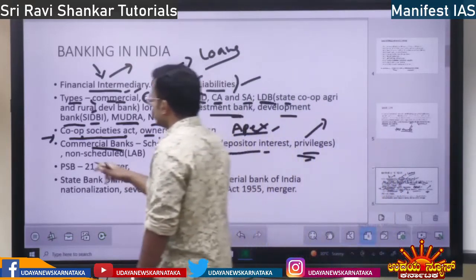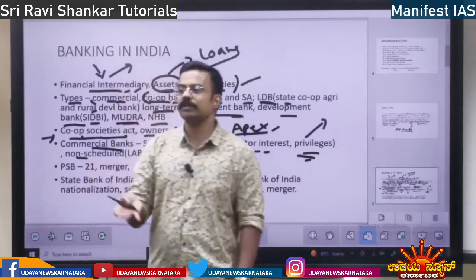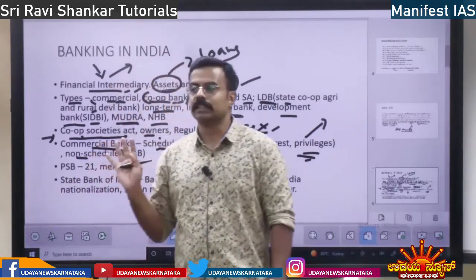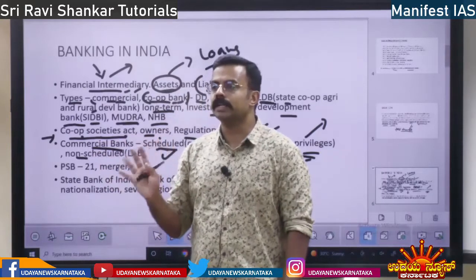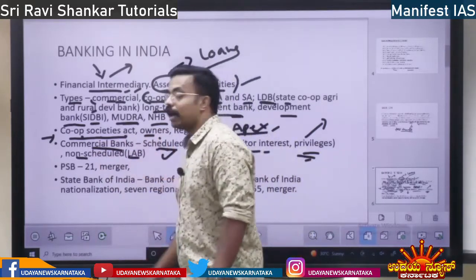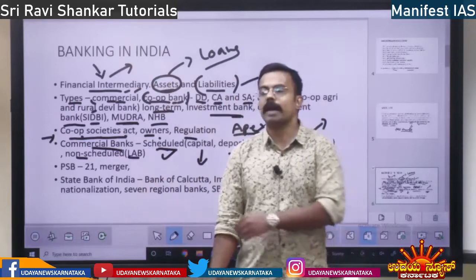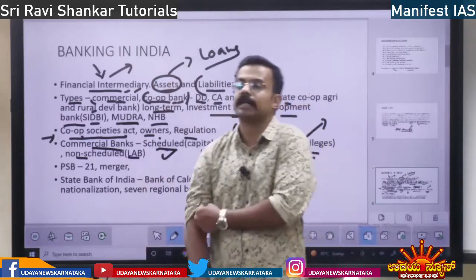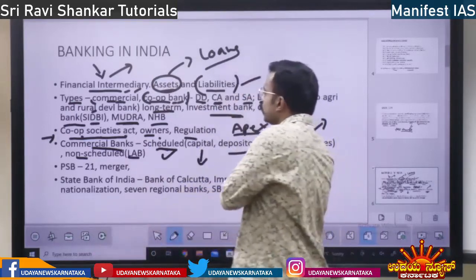Then coming to non-scheduled banks, which are not set up according to the RBI Act. So there are only 9 non-scheduled banks. All of them are local area banks. Local area banks are non-scheduled banks, right? Okay. So there are only 9.